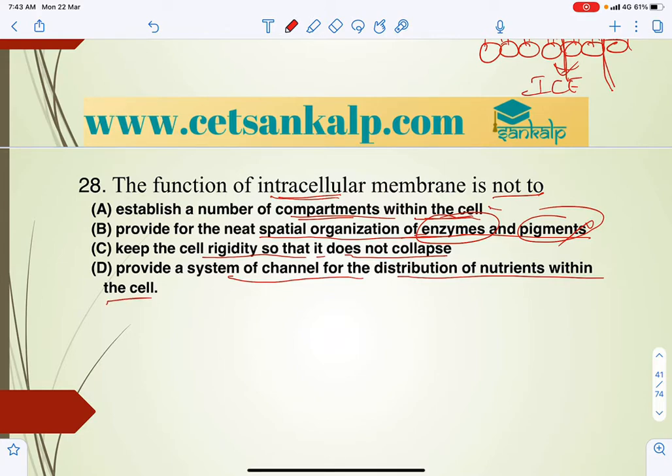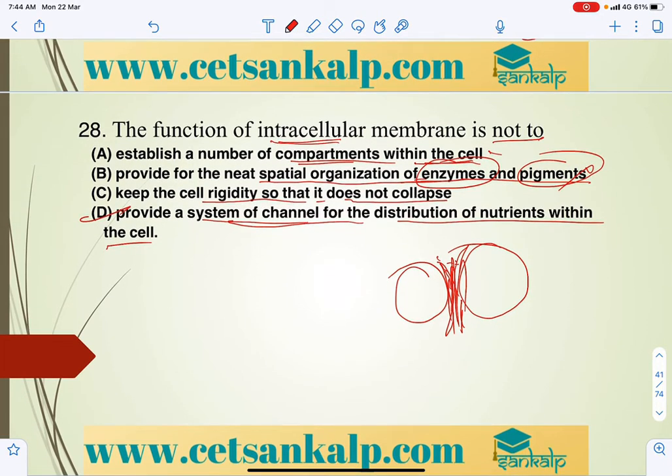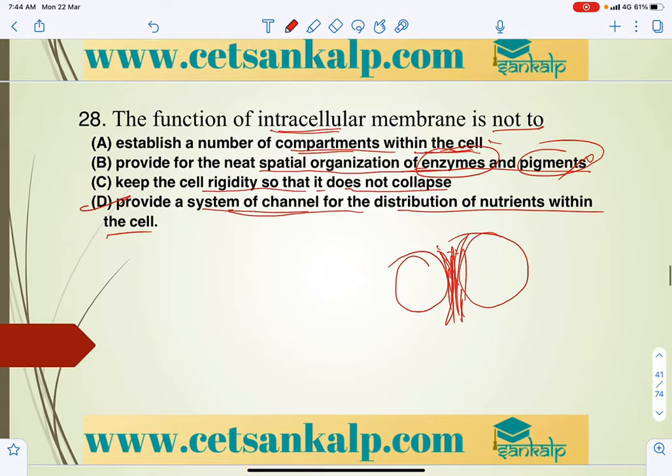So here the function of intracellular membrane is to provide a number of compartments in the cell, right? So here it won't provide channels. So the answer for that is D, system of channels for the distribution of nutrients. That is generally done by plasmodesmata and desmosomes.